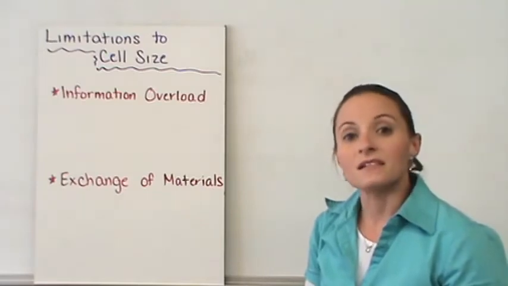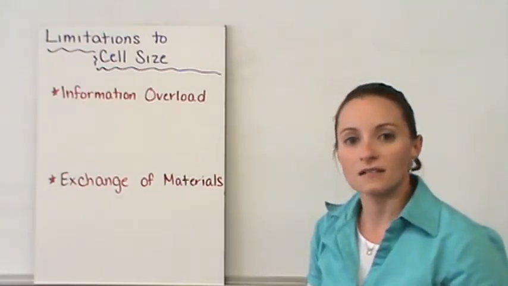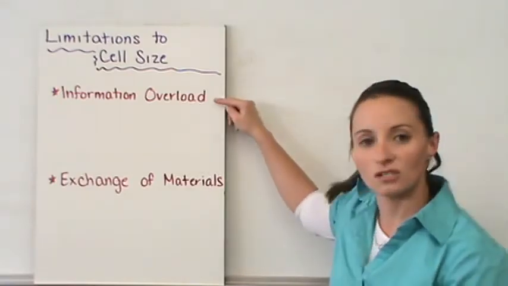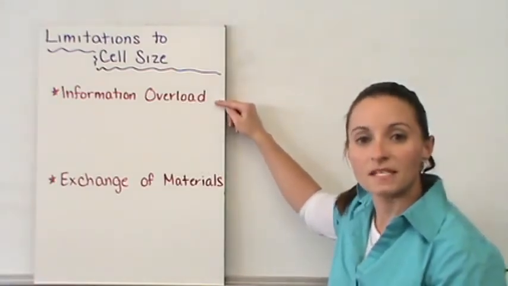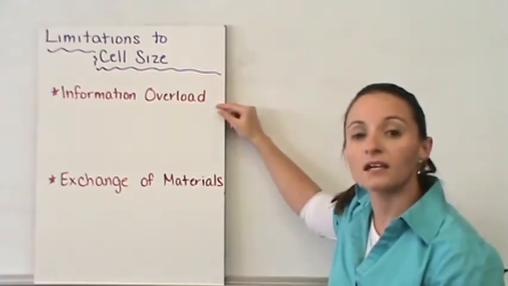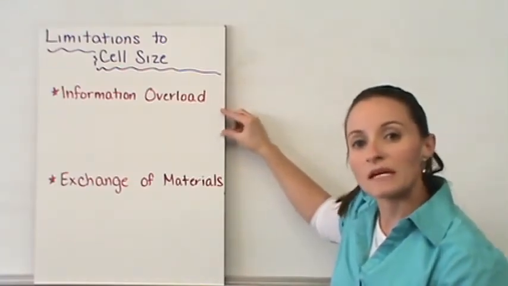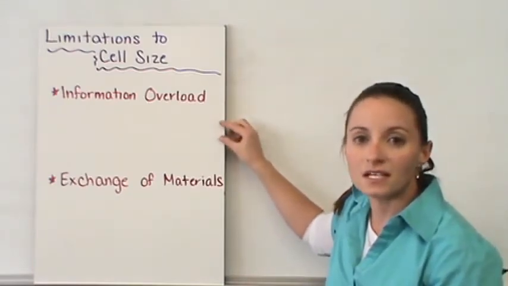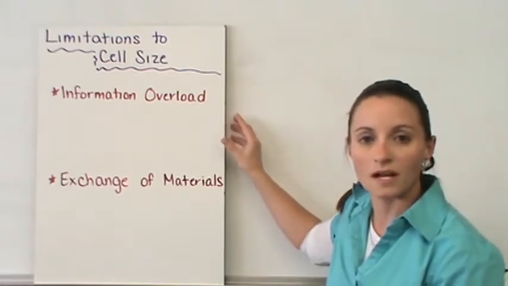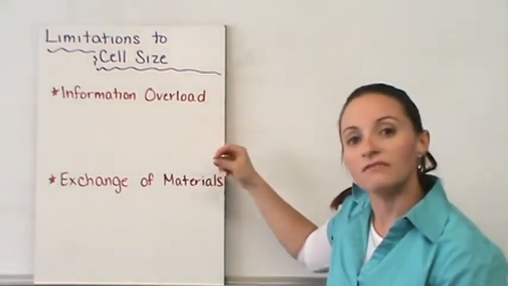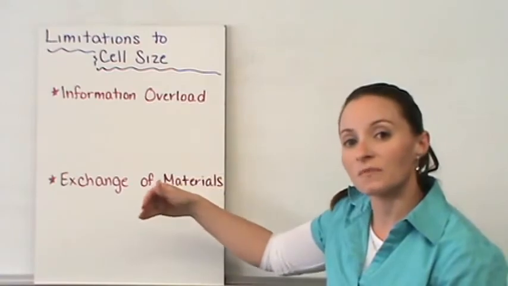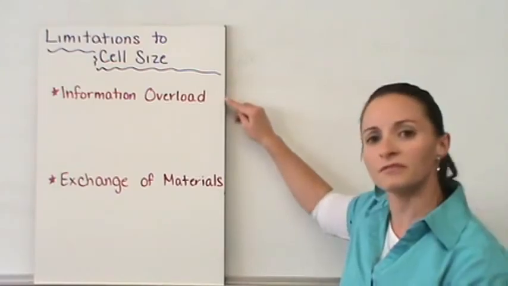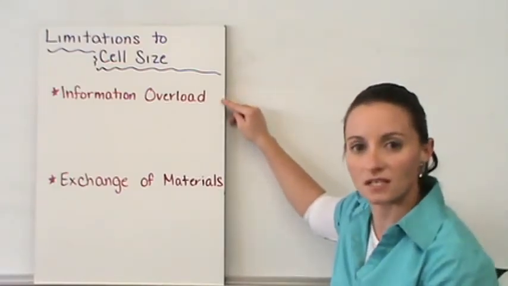We can't add that DNA. So there's only a certain size that DNA can control. After that point, we get too much information that's needed within the cell, and the DNA can't control that. So the cell needs to remain small to handle all of the information that the DNA is able to give out. If not, the DNA can't give out enough information for the cell, and the cell stops functioning. So information overload is the first limitation to cell size.